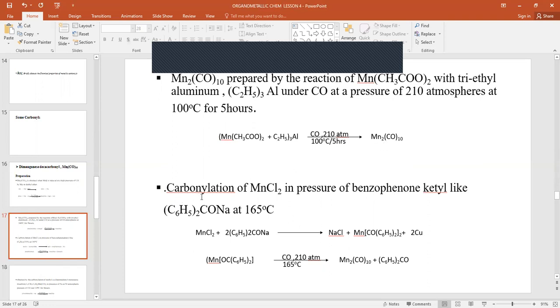It can also be obtained by carbonylation of manganese chloride in the presence of benzophenone and sodium at 165 degrees Celsius, resulting in the formation of dimanganese decacarbonyl.